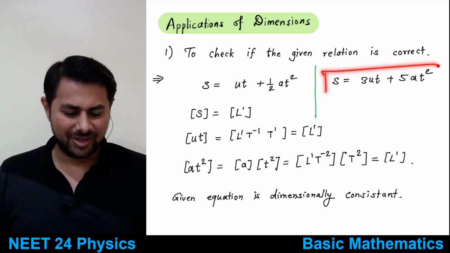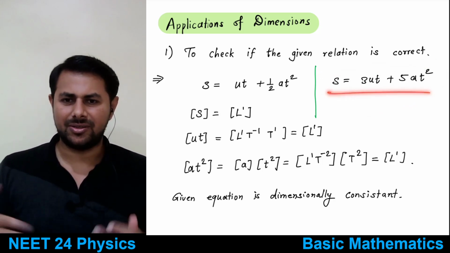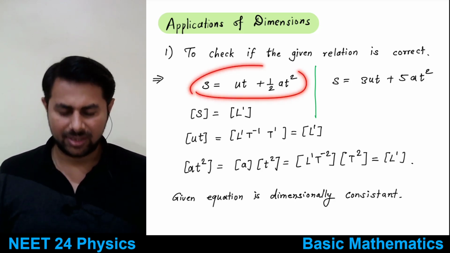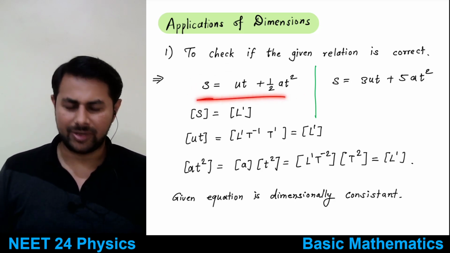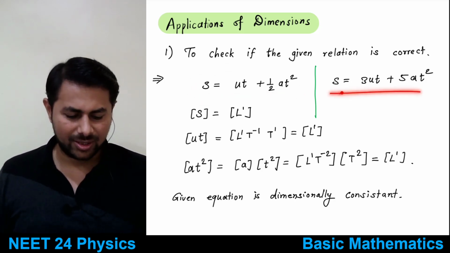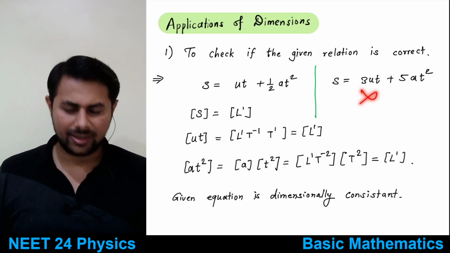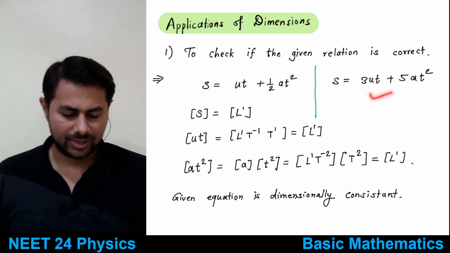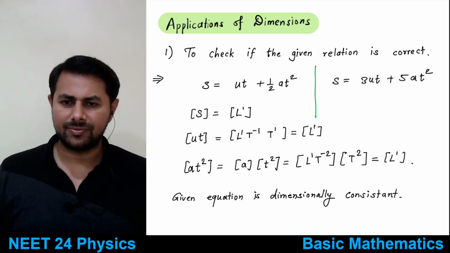But is it applicable in reality? Is it the correct equation to apply in motion? This equation comes in the study of uniformly accelerated motion, and it is called a kinematic equation. No, I cannot call this one a kinematic equation. So this is incorrect, right? But this is dimensionally correct because the dimensions of this term, this term, this term, they match.